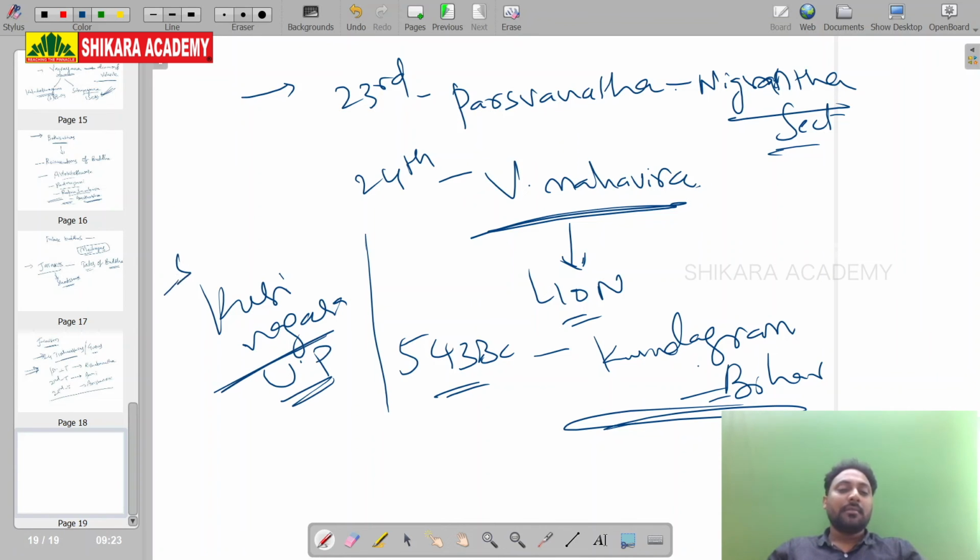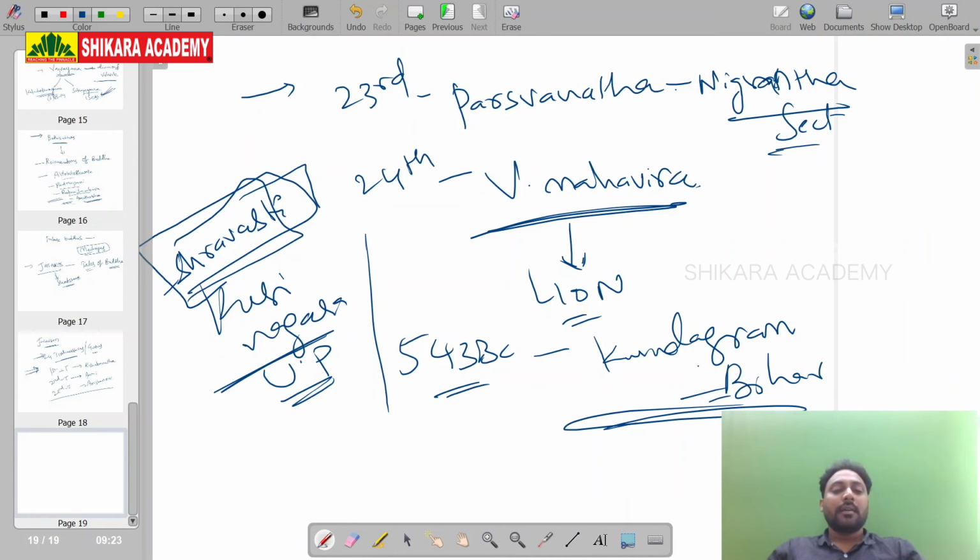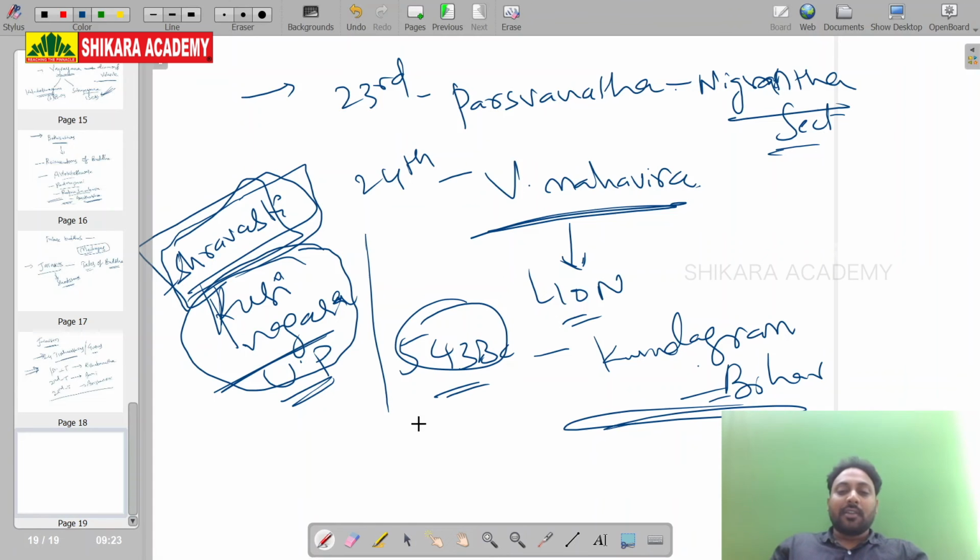Buddha gave maximum lectures at Shravasti. Vardhaman Mahavir was born in 543 BC, Kundagram, Bihar.